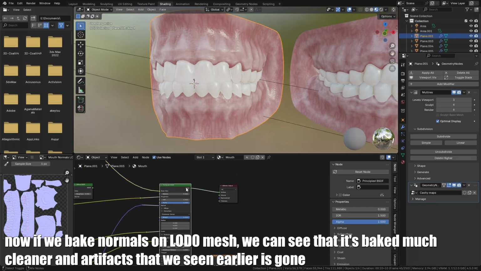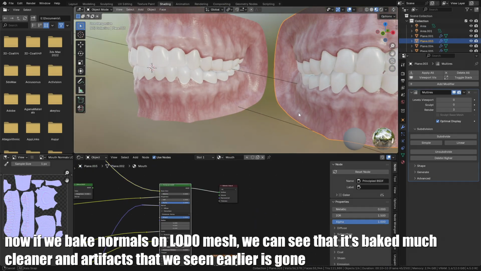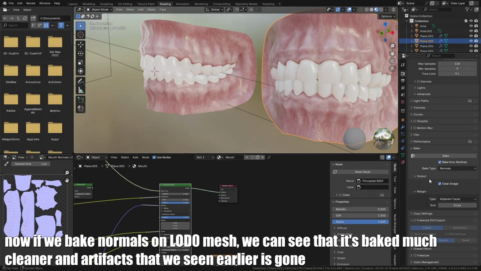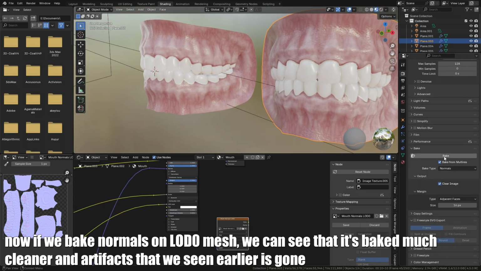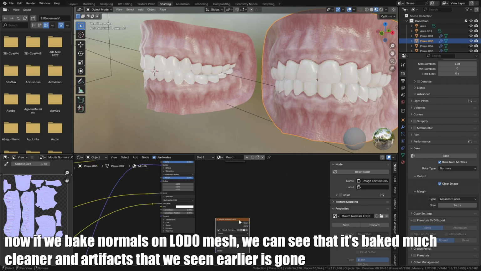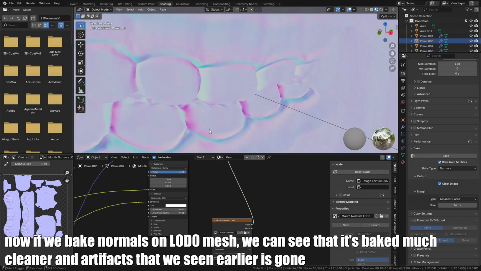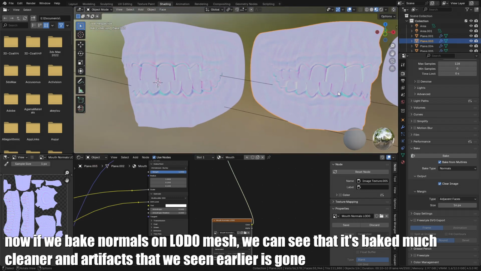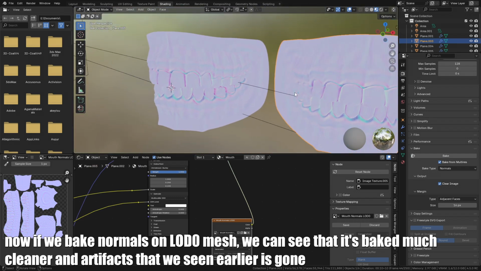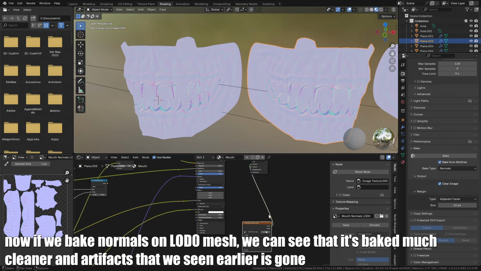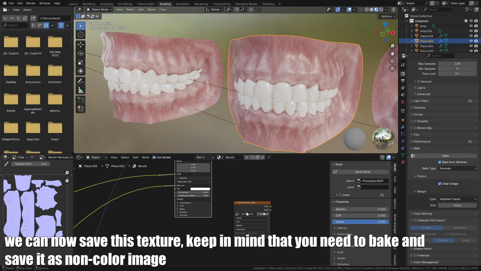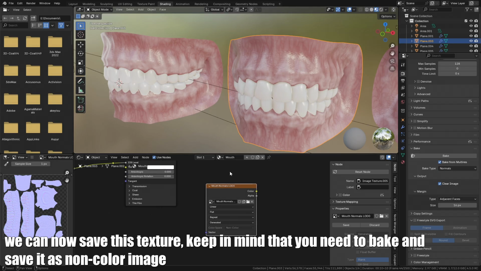Now, if we bake normals on the LED 0 mesh, we can see that it's baked much cleaner, and the artifacts that we saw earlier are gone. We can now save this texture. Keep in mind that you need to bake and save it as a non-color image.